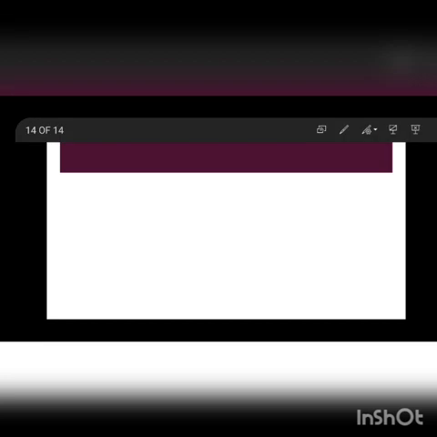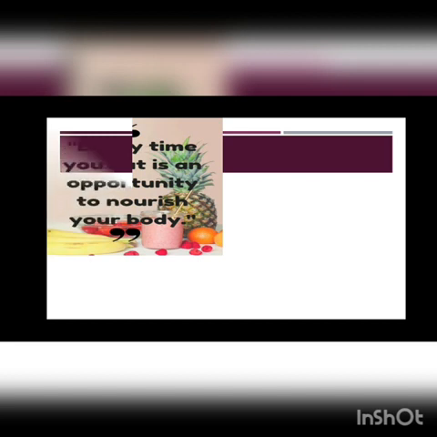So today we studied deficiency diseases of vitamins. In the next class we'll study the deficiency of minerals. And today we'll end our class with this quotation: every time you eat is an opportunity to nourish your body. It means whenever you are eating, you are nourishing your body. It means we should always try to eat healthy.